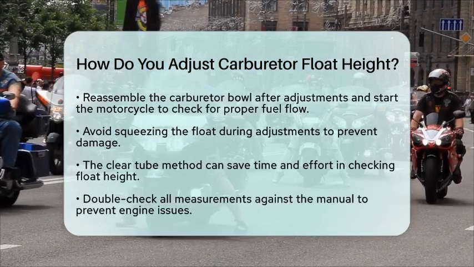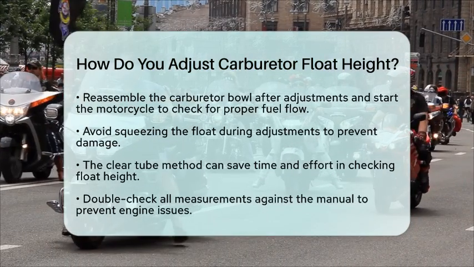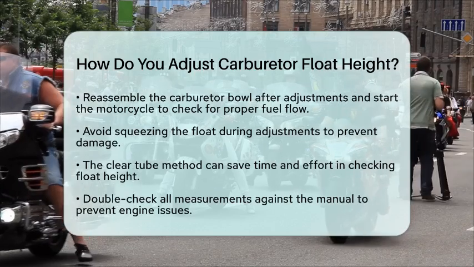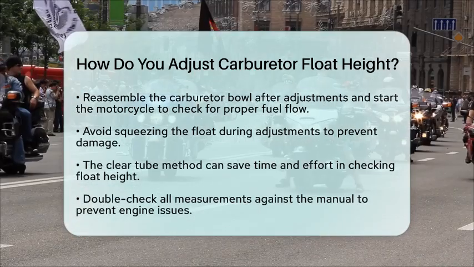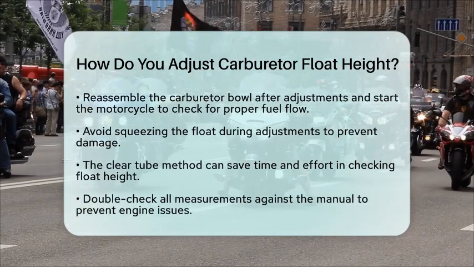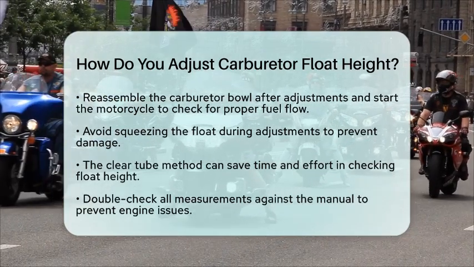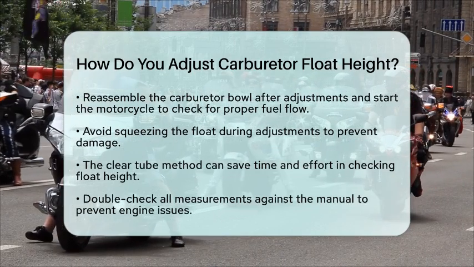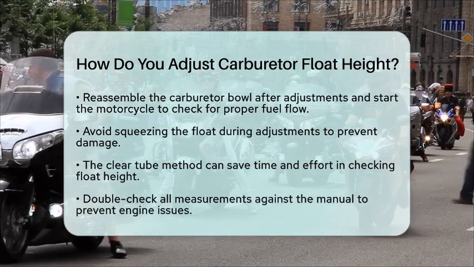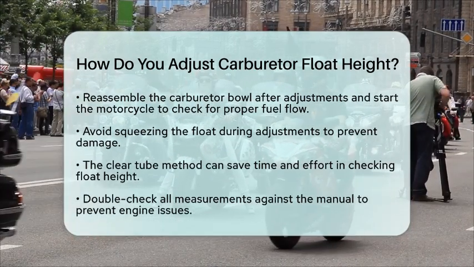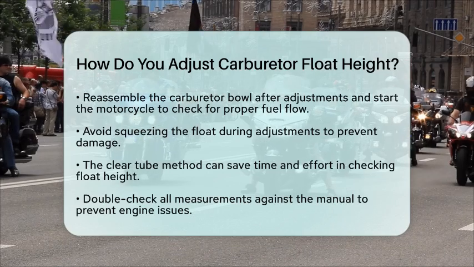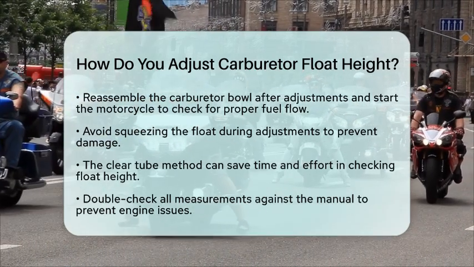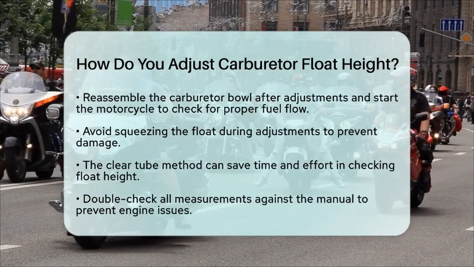Incorrect float height can lead to issues like fuel overflow or a lean running condition, so it's important to get it right. A few practical tips include avoiding squeezing the float during adjustment, as this can damage it. Use gentle bends on the tang to prevent breaking it. The clear tube method is a great time saver, allowing you to check the float height without removing the bowl. Always double-check your measurements against the manual to avoid engine problems.